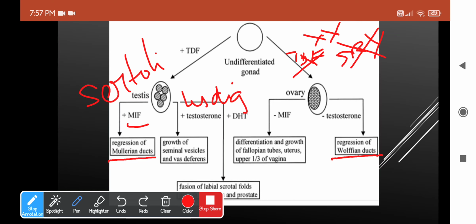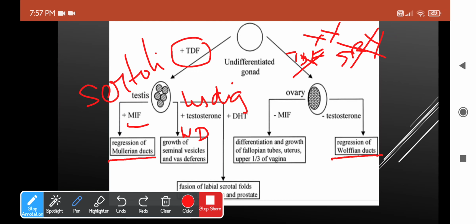So it is this TDF coming from the SRY gene of Y chromosome which is determining that this gonad should differentiate into a testis. And the important cells, namely the Leydig cell, will produce testosterone, which will induce the development of the Wolffian duct. Okay, and that forms the seminal vesicle, epididymis, vas deferens, and ejaculatory duct.